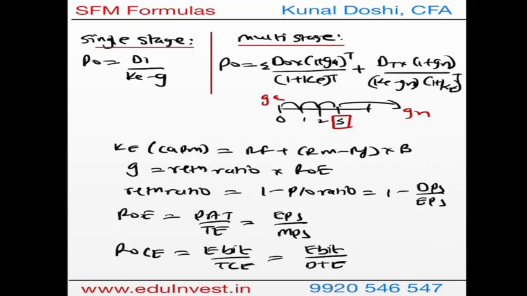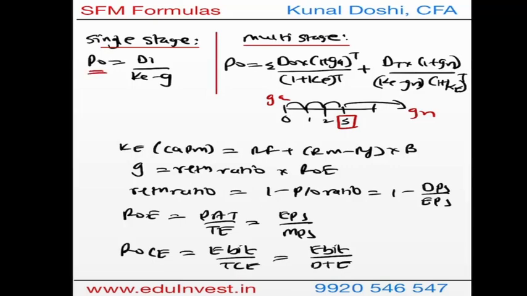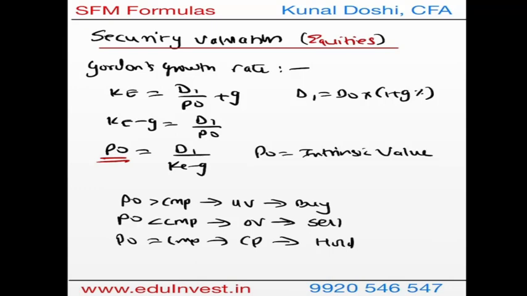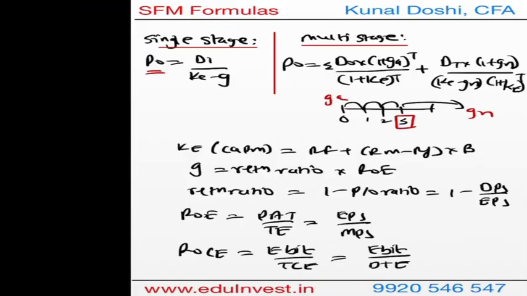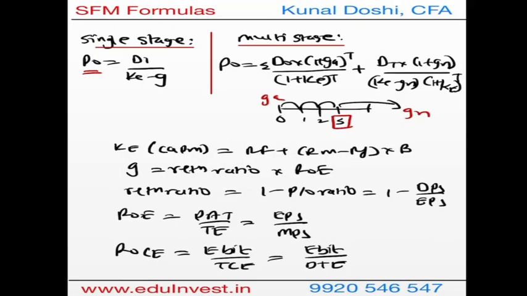Through this we get the intrinsic value per share, that is P0, and then we compare this P0 with the current market price and make a stock decision whether to buy, sell or hold. However, Gordon's growth and dividend based model is not the only model. This is also called the dividend discount model, but there are models based on free cash flow as well. So let's check out the models based on free cash flow.